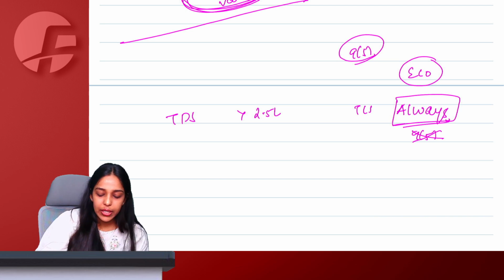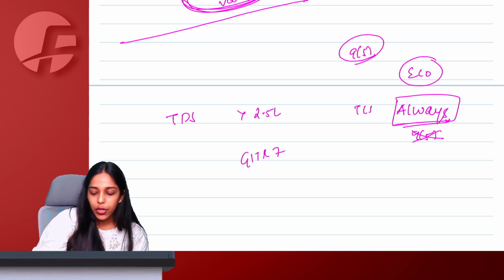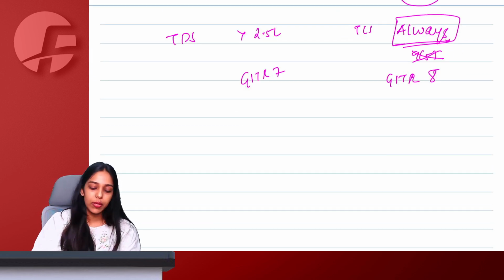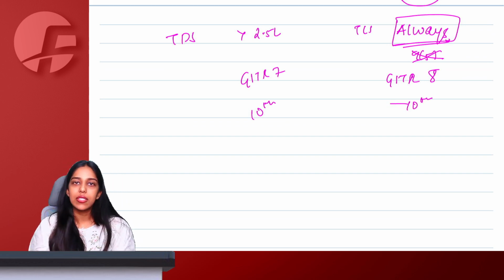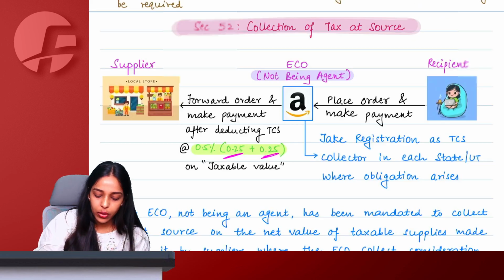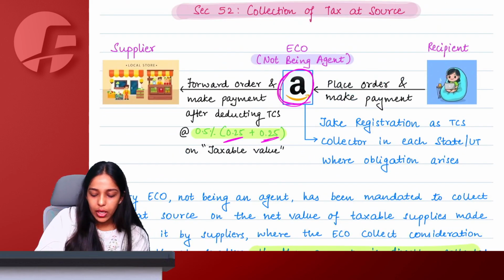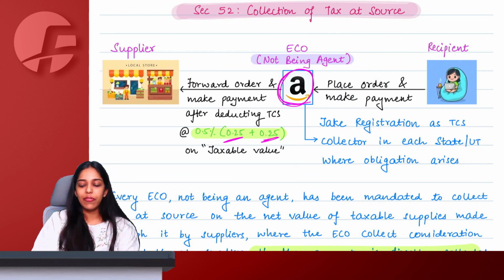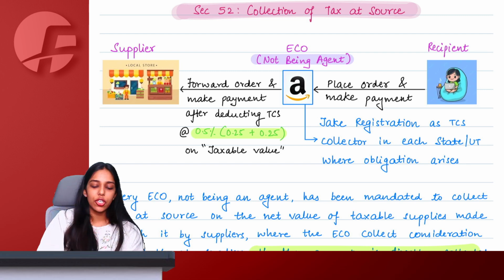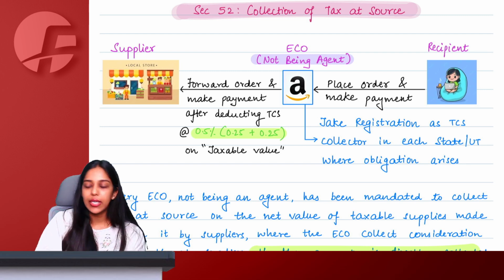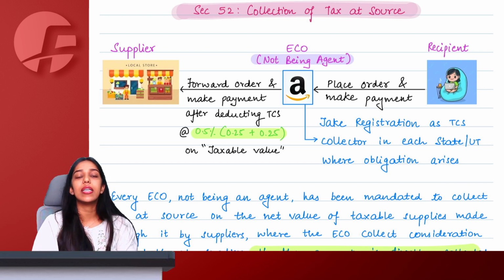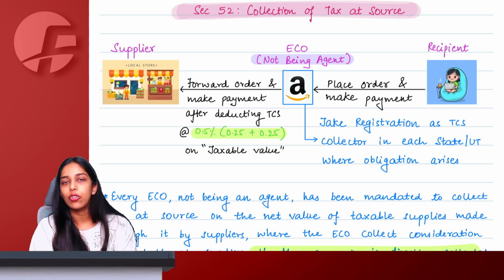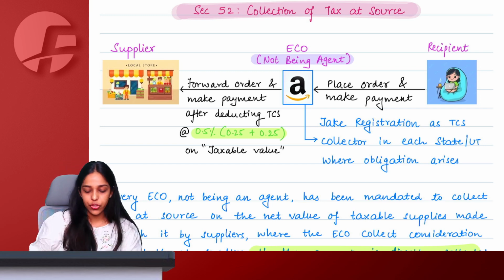For TDS, we have GSTR 7. For TCS, we have GSTR 8, which the e-commerce operator files to government. Due date is same, only 10th of the next month. All these things remain absolutely same. Again, the ECO will also take a compulsory registration in every state where the liability arises, because section 24 says that all the TDS and TCS people will always have to take a compulsory and separate registration.